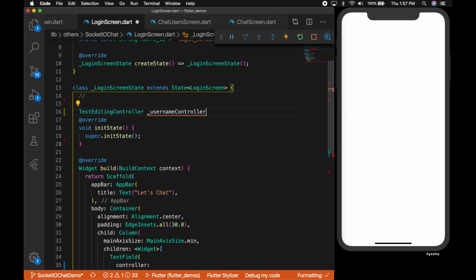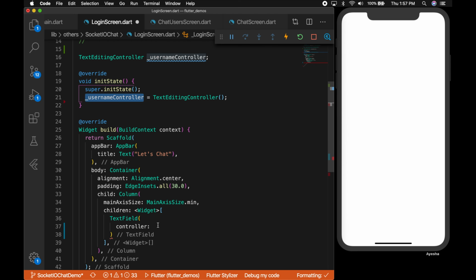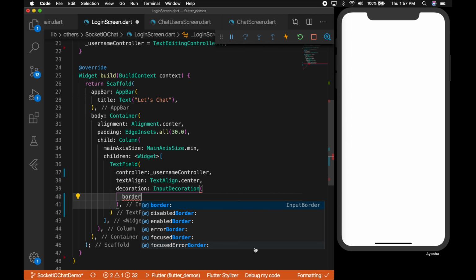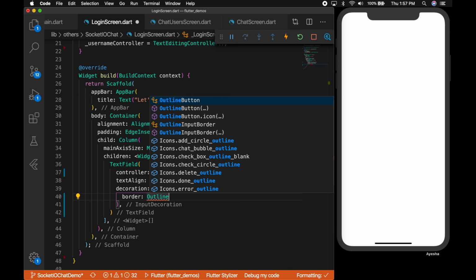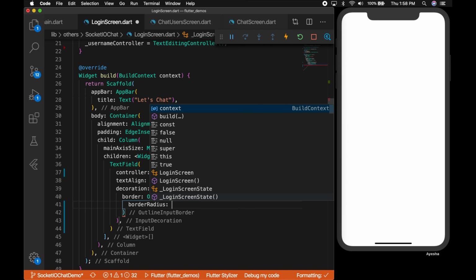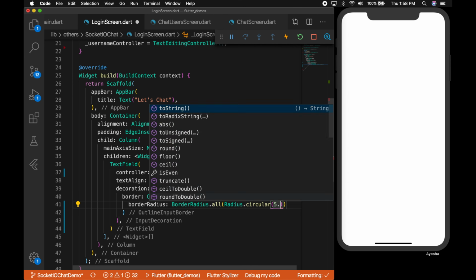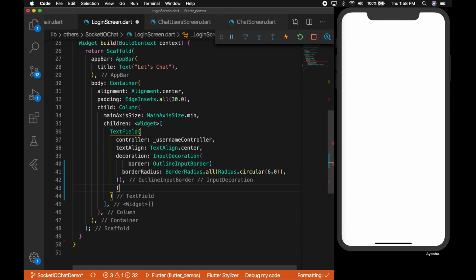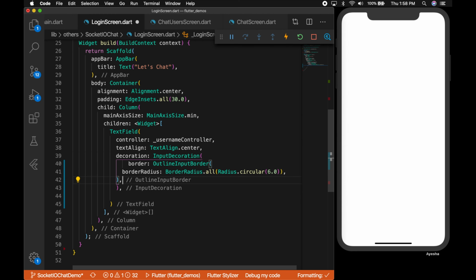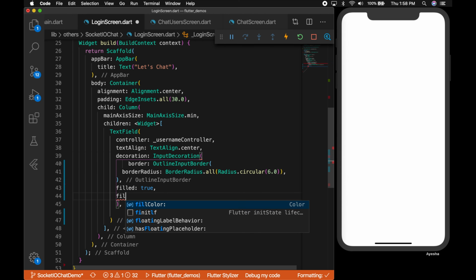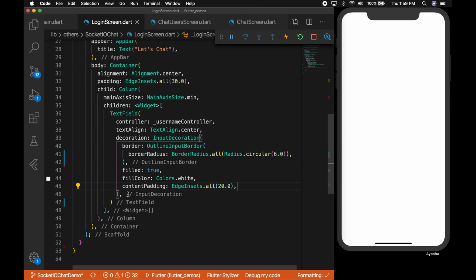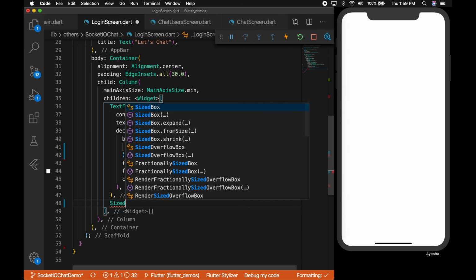Let's declare the controller so that you can get the value from the text field. Initialize it and provide the controller and the alignment. Let's give some decoration for the text field with a border, outline input border with a border radius. Let's set the border radius to 6 and set the fill to true. And a fill color, I'm setting it to Colors.white, and the content padding of 20. So we have our text field now.